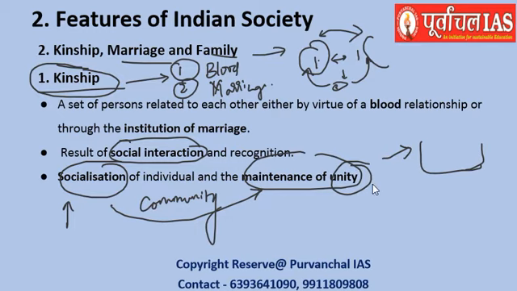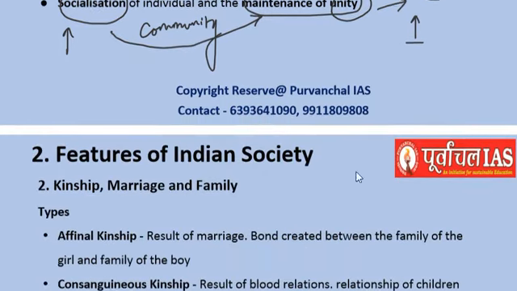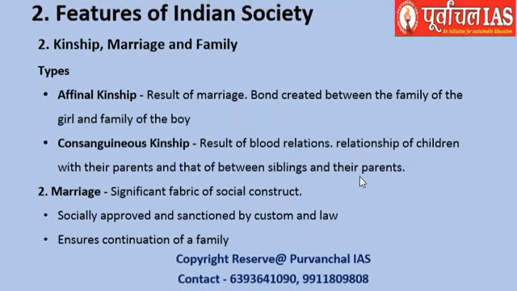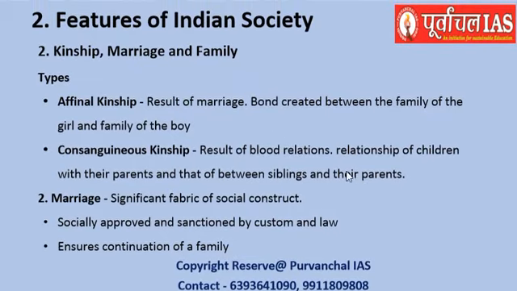When unity is maintained, people are at peace with each other, and then the society can establish itself, right? That is the thing related to kinship. There are two kinds, as we discussed: affinal kinship, which is the result of marriage, and consanguineous kinship, which is related to blood relations.